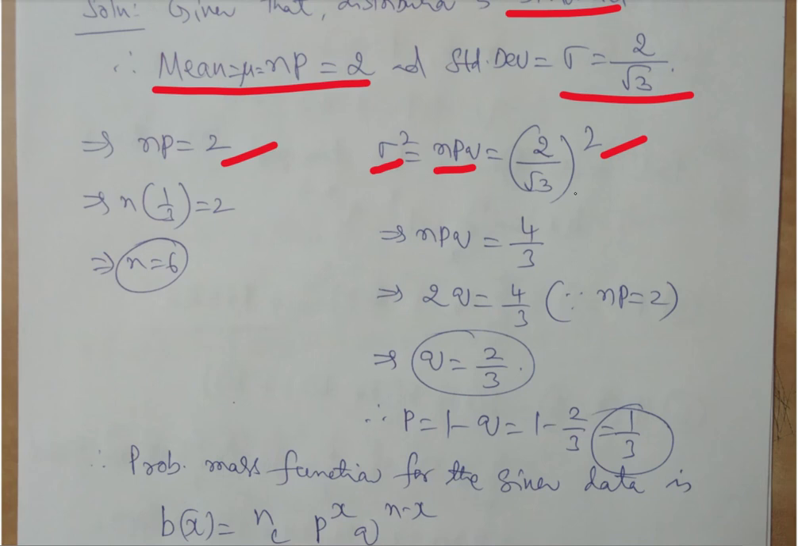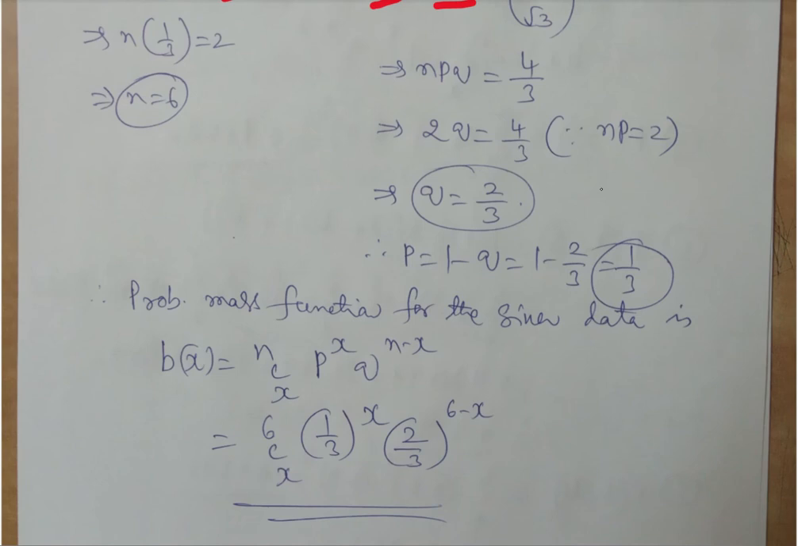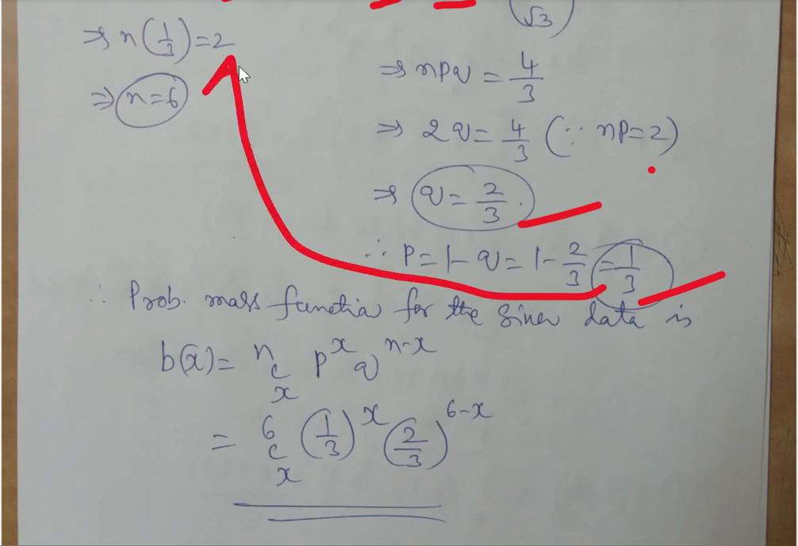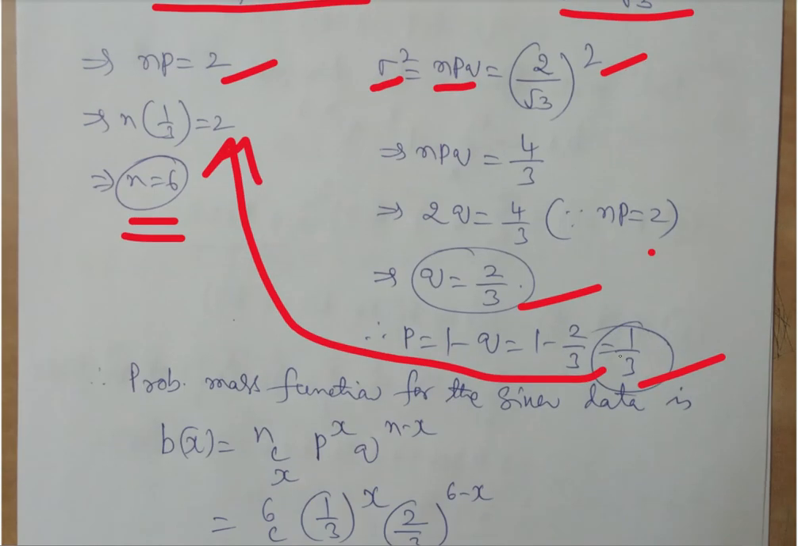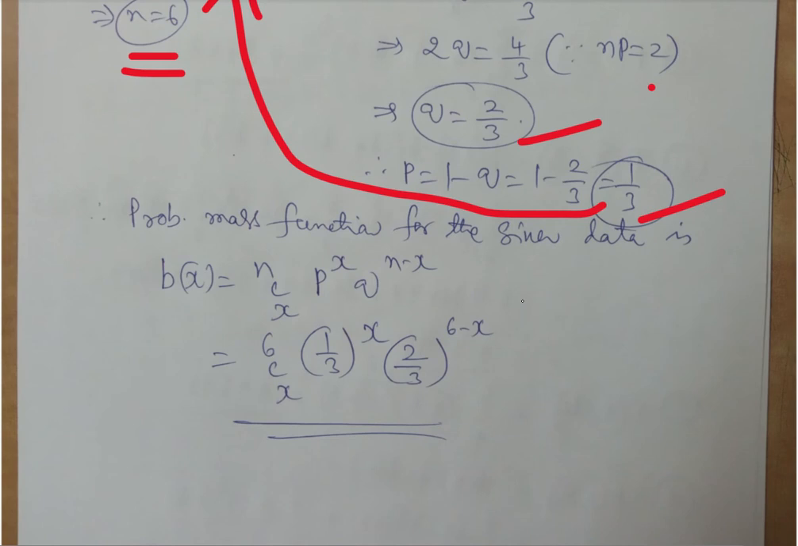So accordingly, if you start applying this, you will get the value of Q, which is 2 by 3. Once I know Q, I can get the value of P, 1 by 3. So by substituting P here, I will get n is equal to 6. So the sample is very, very small. P is given 1 by 3. Q is given 2 by 3. Now I can write the function.